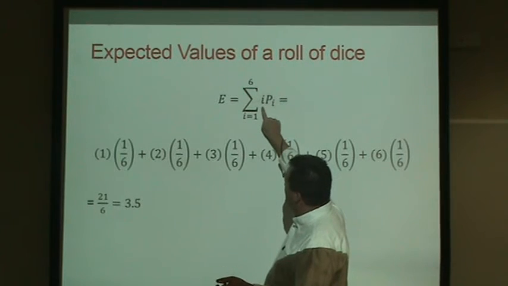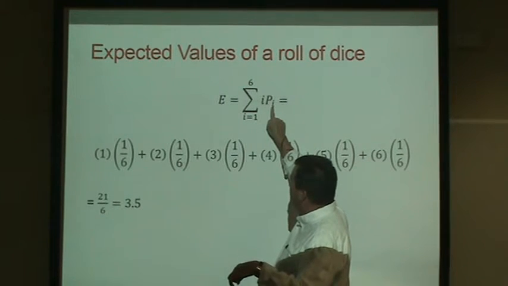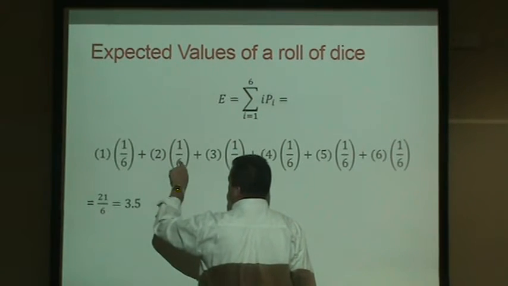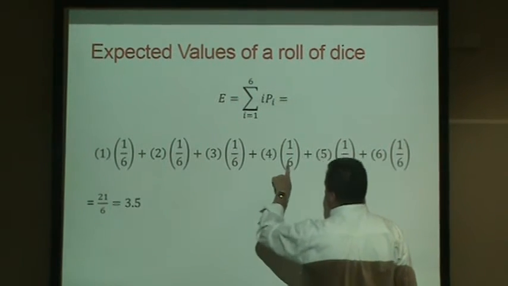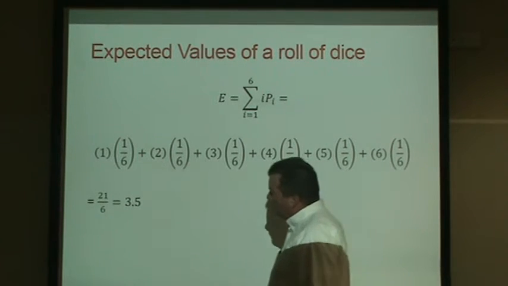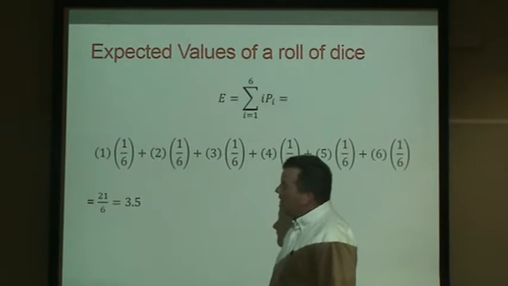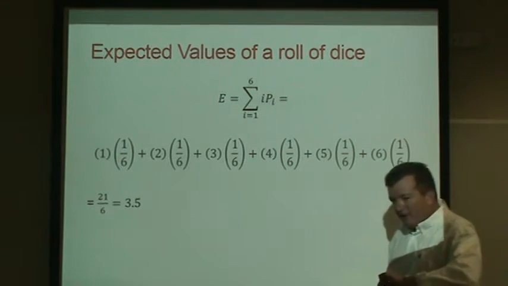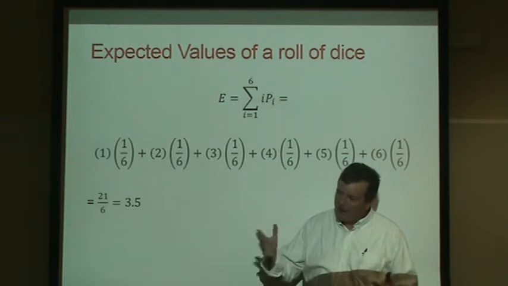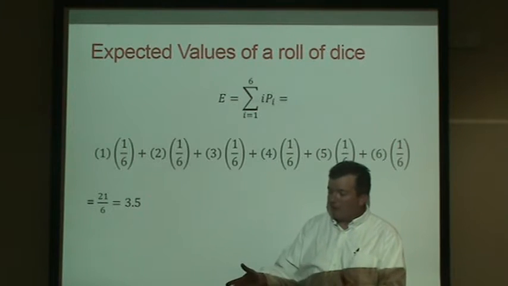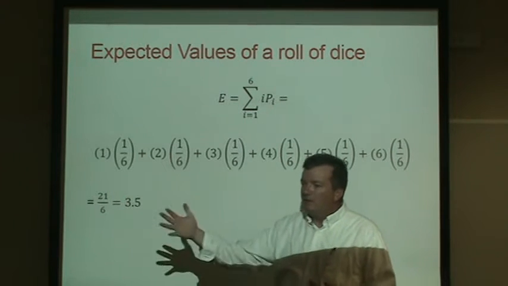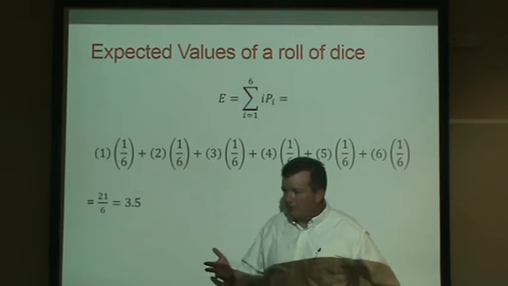The second outcome is 2, and the probability of that happening is 1/6. And then 3 and 1/6 and 4 and 1/6. So you say 1 times 1/6 plus 2 times 1/6 plus 3 times 1/6 plus 4 times 1/6 plus 5 times 1/6 and plus 6 times 1/6. You add it all up, you get 21/6, which is 3.5. So the expected value when you roll a dice is 3.5. Now obviously you'd never expect to roll the dice and go, oh, I got a 3.5. You don't actually expect to get a 3.5, but the expected value, the rolling average, would be 3.5.